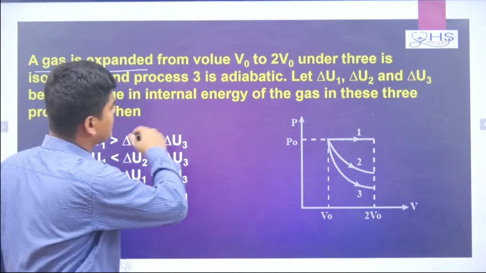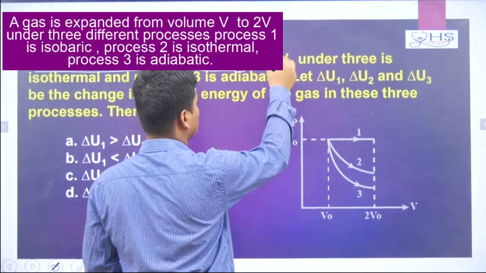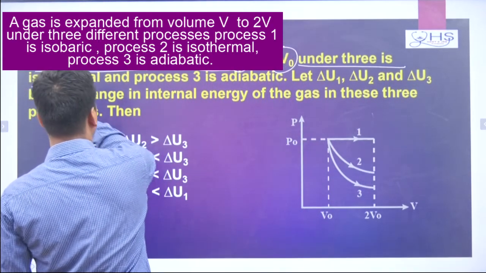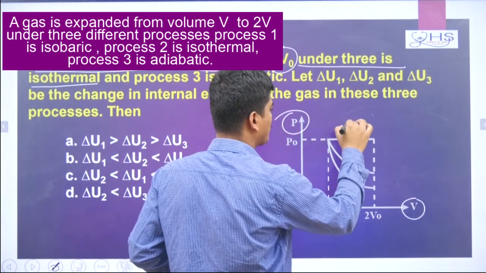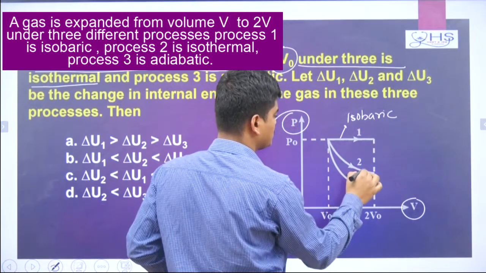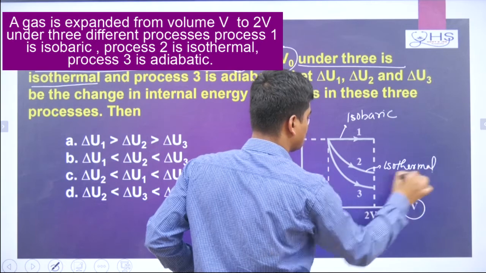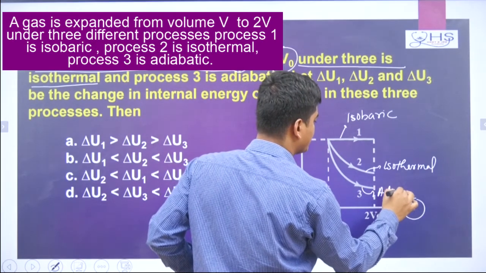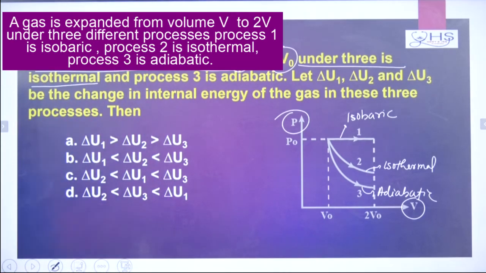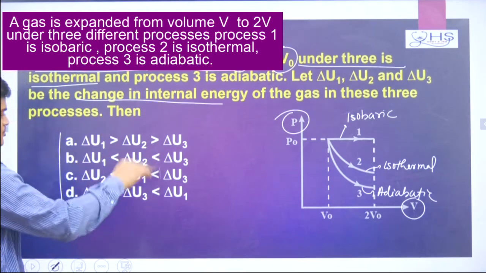A gas is expanded from a volume V0 to 2V0 under 3 processes. This is called what basically? This is your isobaric. This is your isothermal. This is your adiabatic. So these 3 diagrams are given. Now they are asking what? They are asking the relation of the change in internal energy. Some options are given.